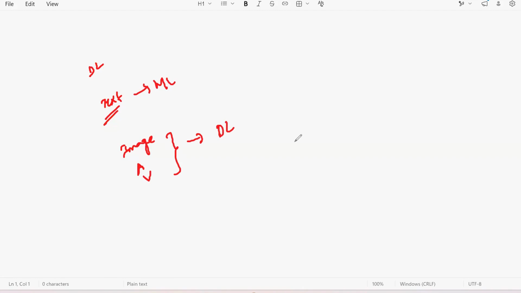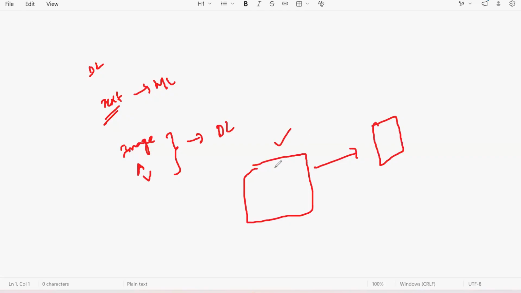For example, sir, I have an image, right? I'm passing this image to the model. I'm asking, is this a cat or dog? Then the model has to tell, yes, it is a cat, no, it's a dog, no, it's a rat or mat. So this is the way the model has to predict what the image has. So when it comes to image recognition or facial recognition, machine learning doesn't work, right? There the deep learning comes into picture, right?